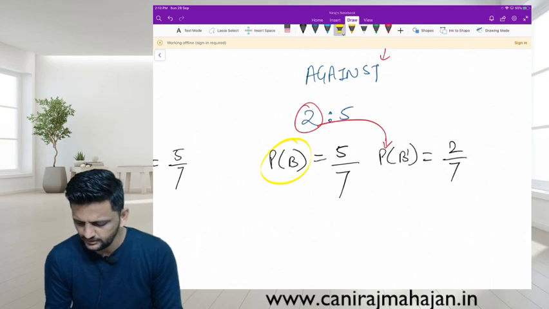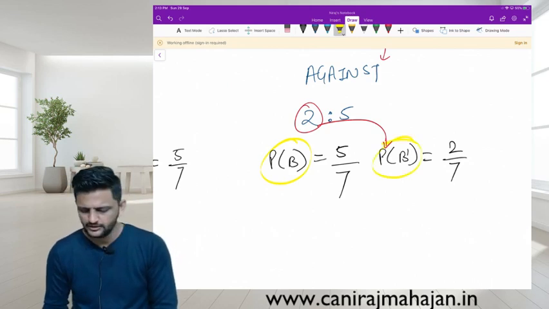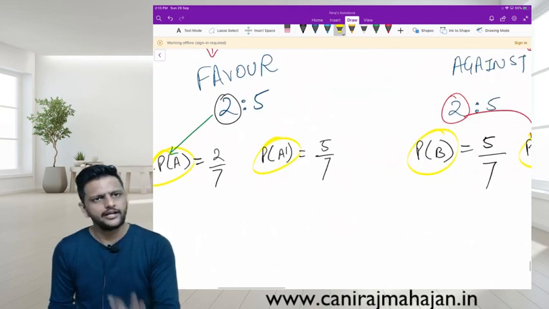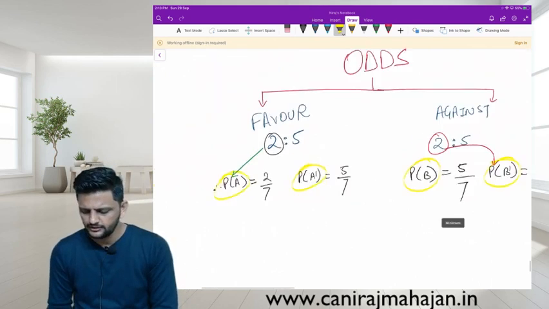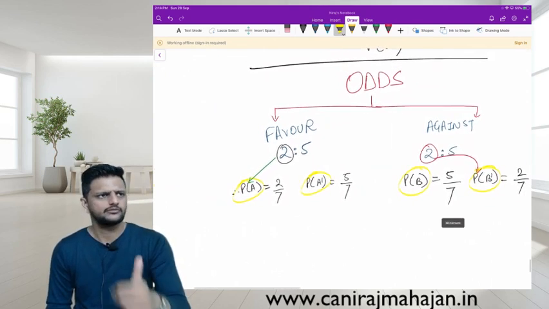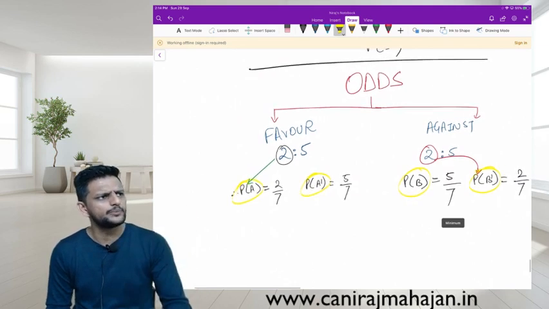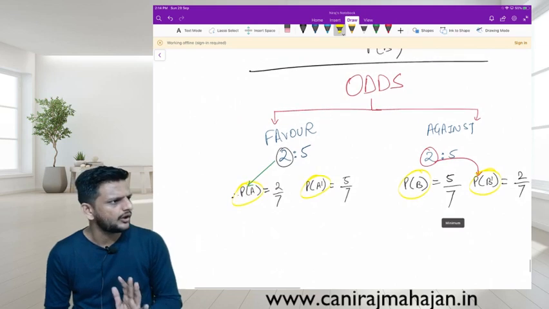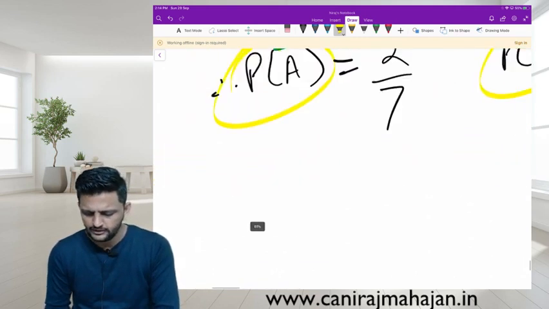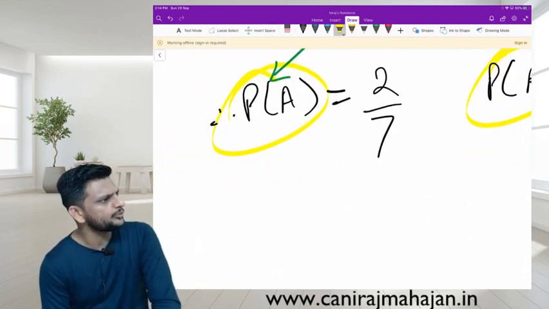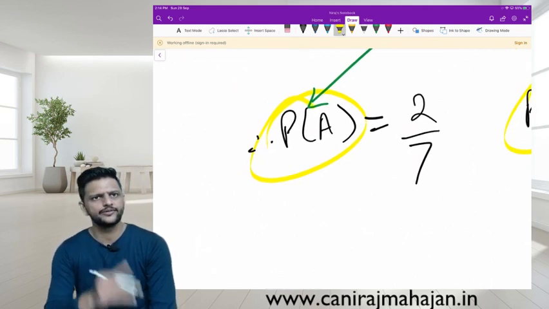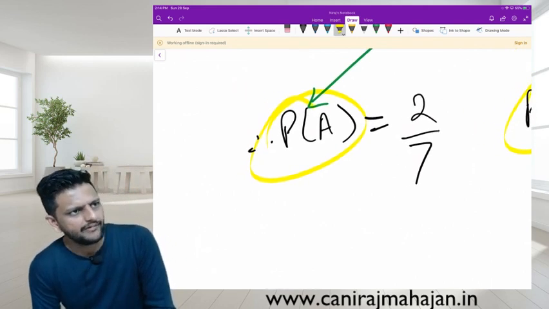If you have P of B, you can find out P of B dash. If you have P of A dash, you can find out P of A. And pay attention now, very important. If you can find out A and A dash or B and B dash, you should be able to frame again the ratio of the odds. That means if you're given the chances of happening are 2/7, so immediately you know chances of not happening are 5/7.